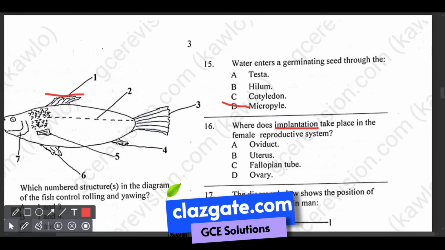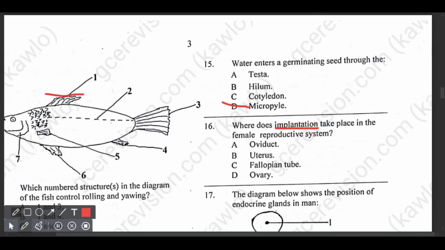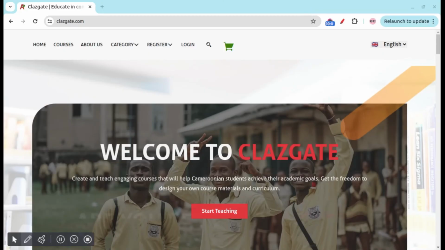Implantation takes place in the uterus, which is B. The uterus is a pear-shaped muscular organ in the lower female abdomen between the bladder and the rectum. It is lined with richly vascularized endometrium, which thickens in preparation for pregnancy. If fertilization occurs, the fertilized egg travels down the fallopian tube and implants itself in the uterus.